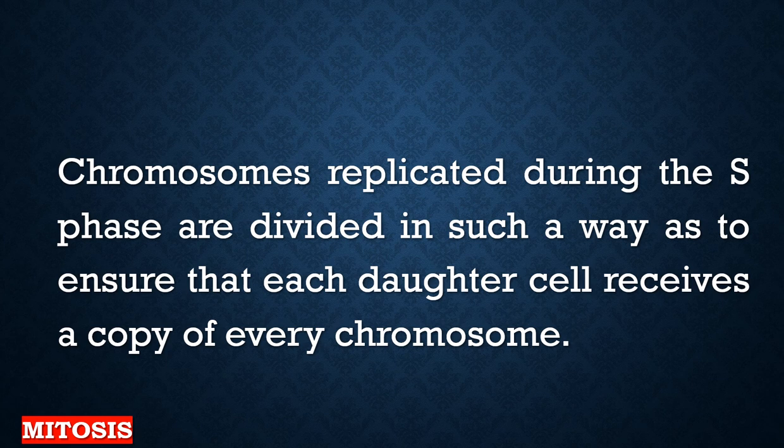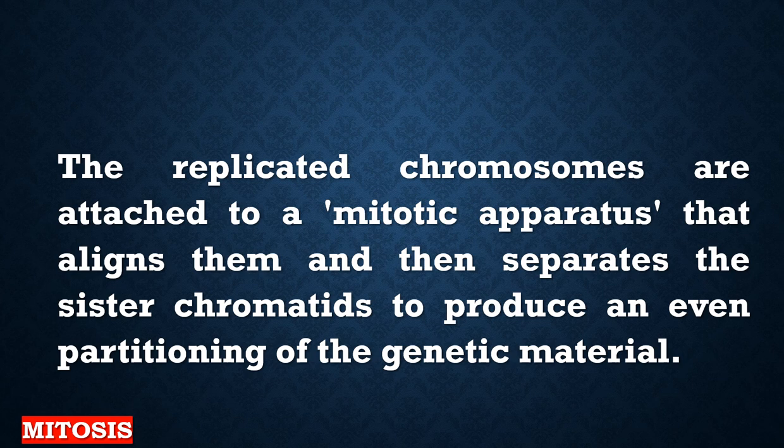And in this phase, the chromosomes must be divided, and then every nucleus has its own DNA or its own genetic material. The replicated chromosomes are attached to the mitotic apparatus that aligns them and then separates the sister chromatids to produce an even partitioning of the genetic material.